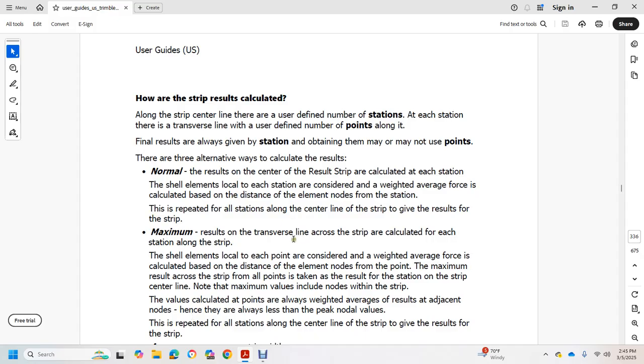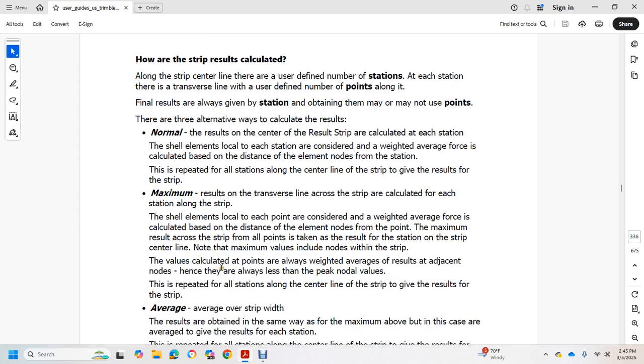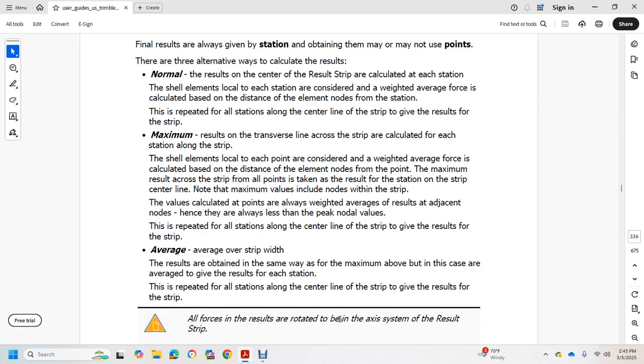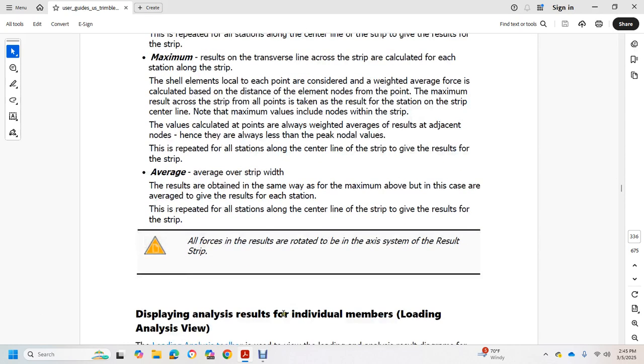This is repeated for all stations along the center line of the strip, giving the result of the strip. The average over the strip of the result is obtained in the same way, the maximum over the case for the average of each of the stations. This is repeated for all stations along the center line of the strip to give the forces of the result rotated with the axis of the strip result.